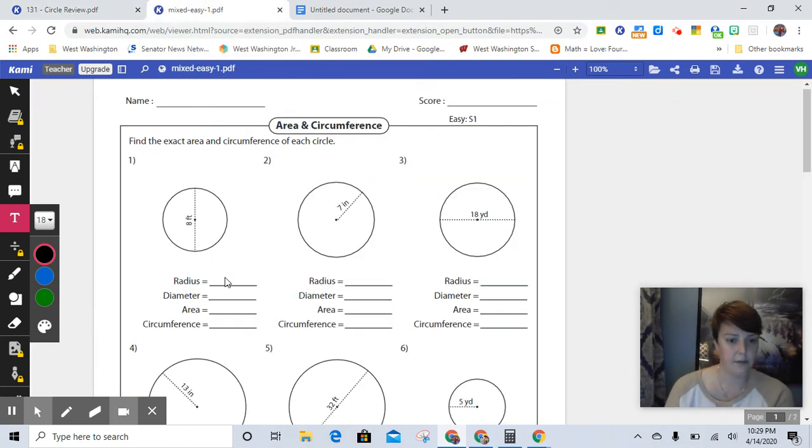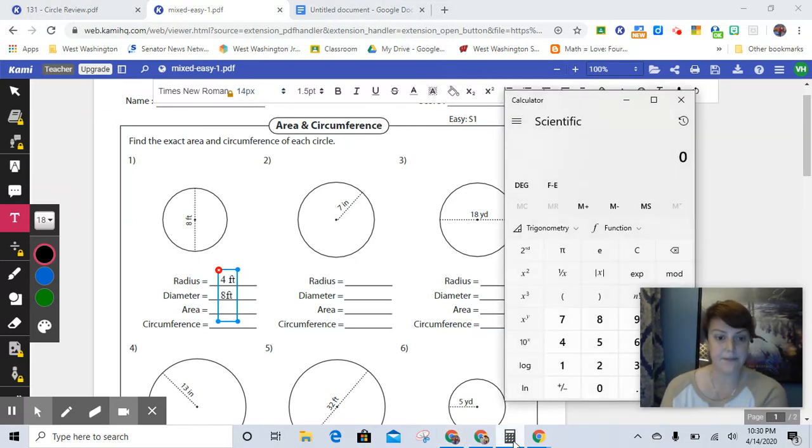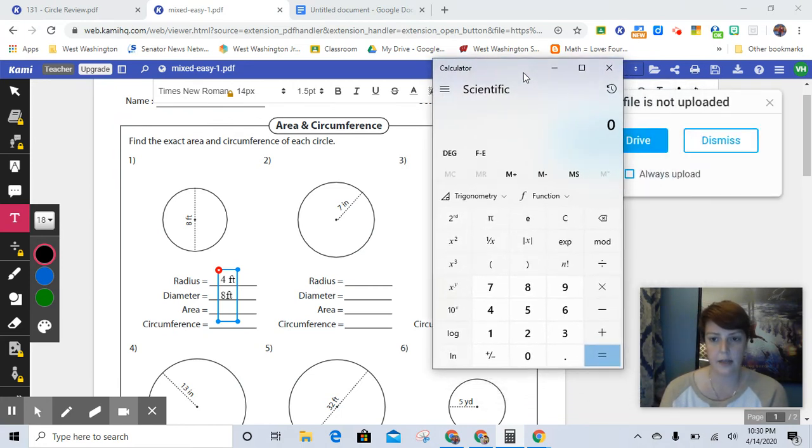So here, the circle gives us the diameter, which is 8 feet. So the radius is 4 feet. Okay, so 4 feet, and then the diameter is already given, so that's 8 feet. And then the area. So I have my calculator here, and I'm going to scoot it over just a wee bit.